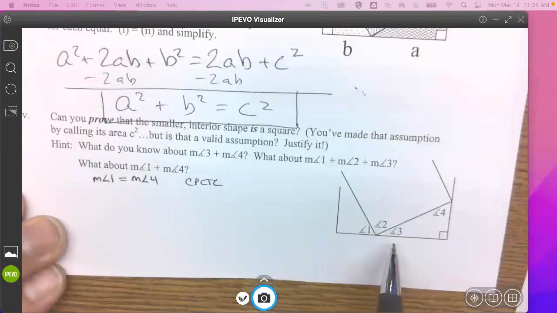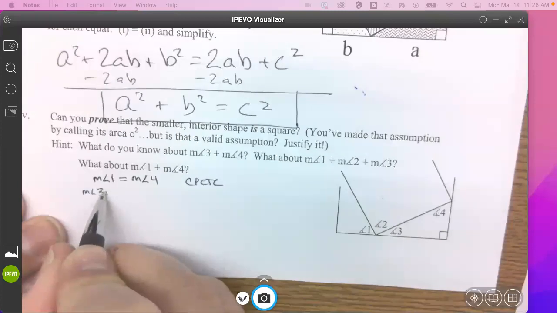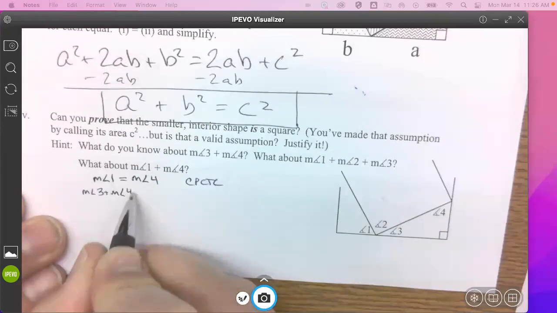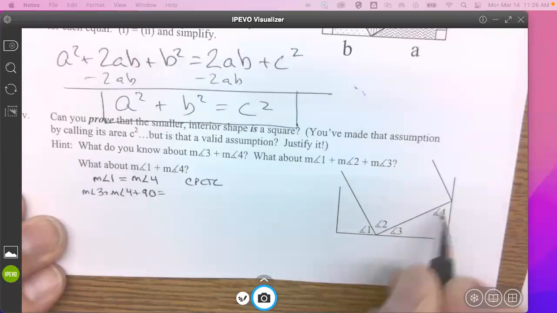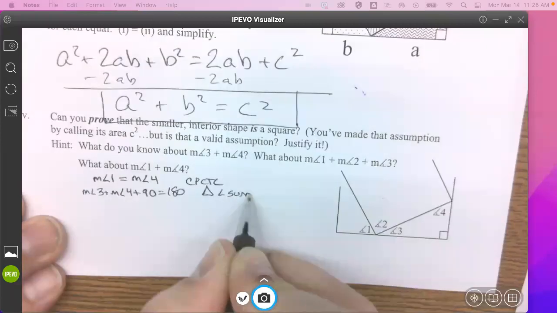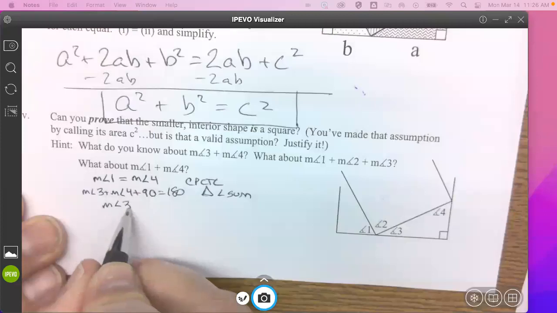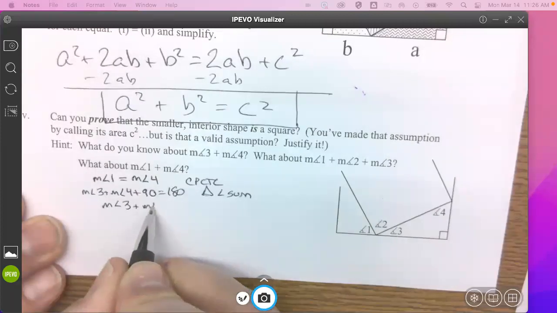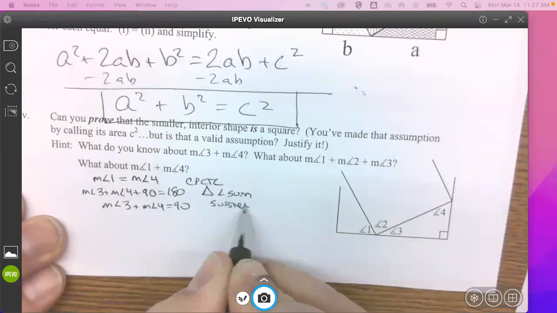What do we know about 3 and 4? Measure of angle 3 plus measure of angle 4 plus 90 equals what? 180. And that's the triangle angle sum theorem. And then I can subtract 90 from both sides. So I get the measure of angle 3 plus the measure of angle 4 equals 90. That's the subtraction property of equality.